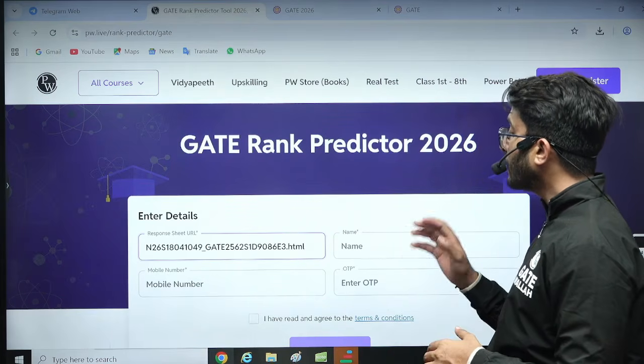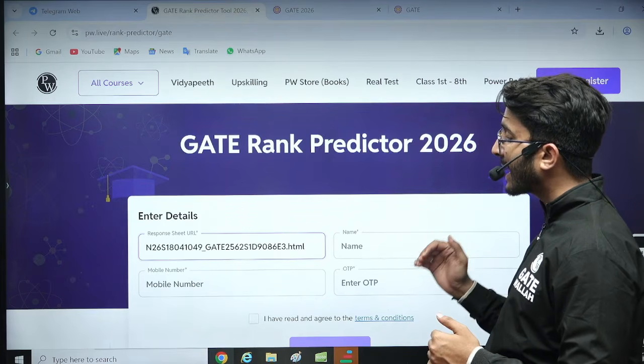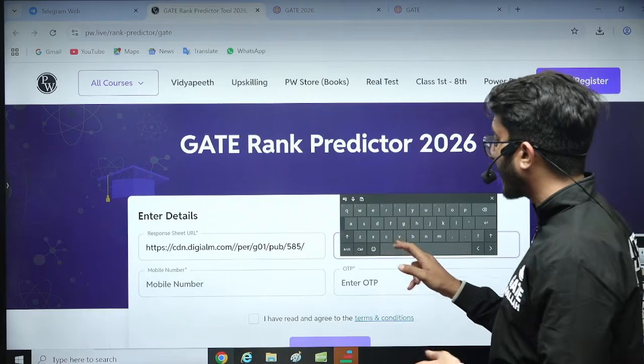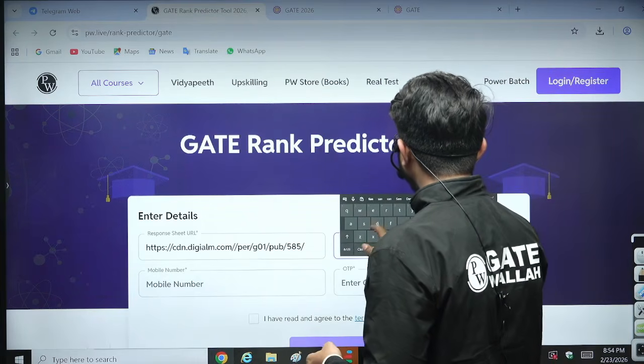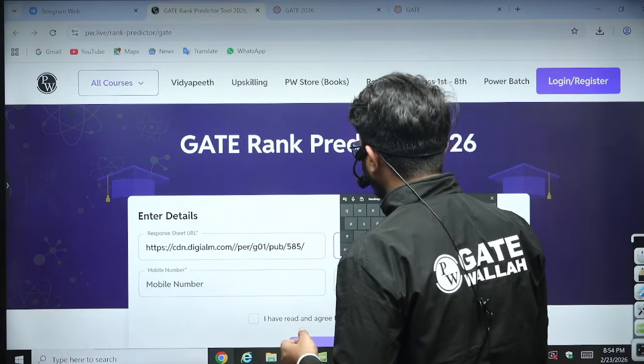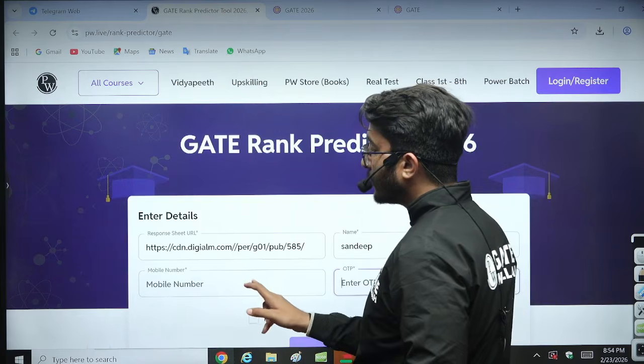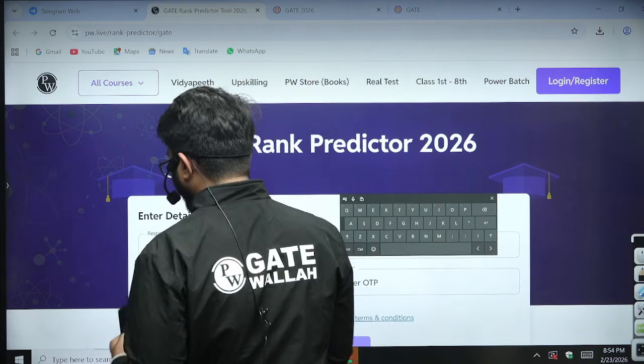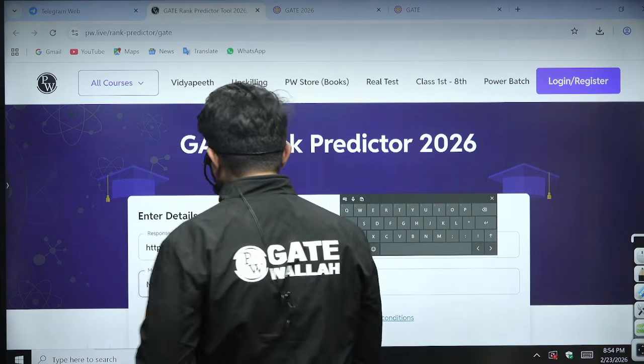Then you need to put your name, whatever your name is. I am doing the same. After that you need to put your mobile number, whatever PW registered mobile number you have.